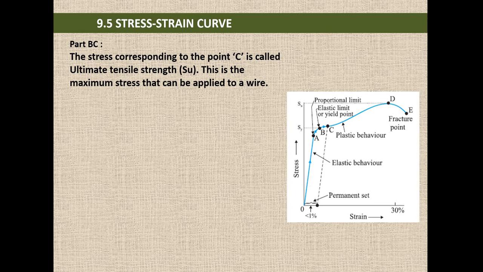Once we remove the stress, strain should be 0, it should come back to its original position, but that will not happen between B and C. There will be some permanent elongation. So up to B it will come back to its original position once the stress is removed, but between B and C there will be some permanent elongation.